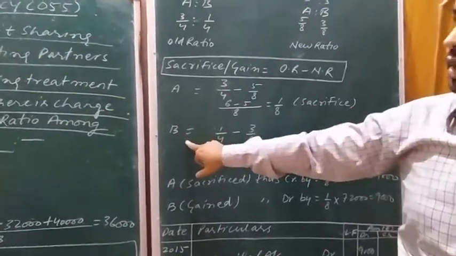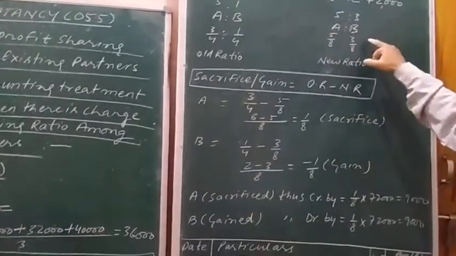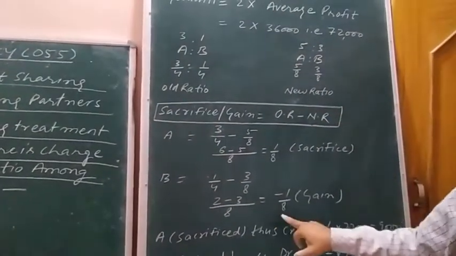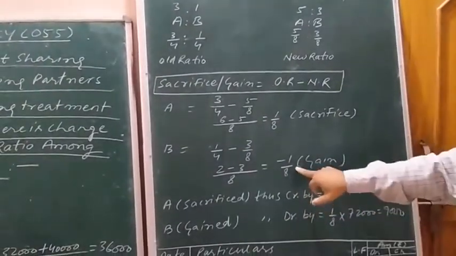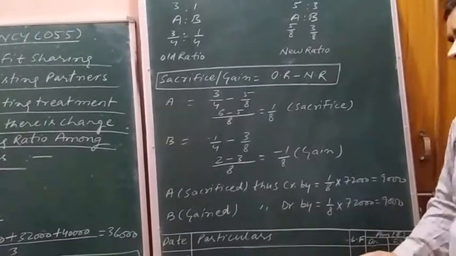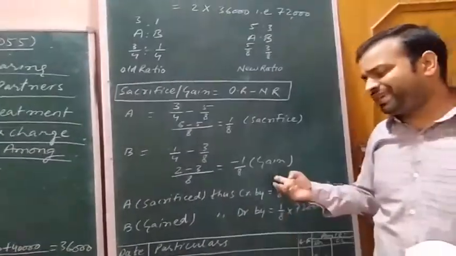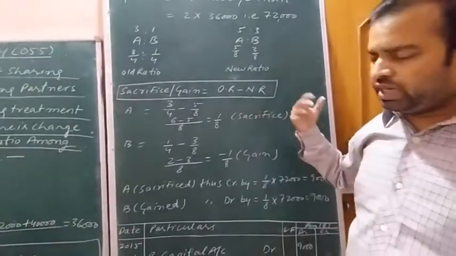In case of B, the old share is 1/4 and the new share is 3/8. We are getting the answer in negative figure, minus 1/8. Negative figure means the negative of sacrifice. The negative or opposite of sacrifice is gain. Means one partner B is gaining and another partner A is sacrificing.